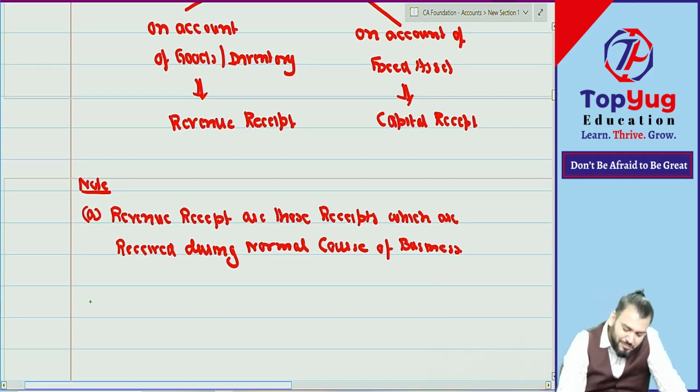Correct. Just write down. I already said that I am teaching you from the examination point of view.